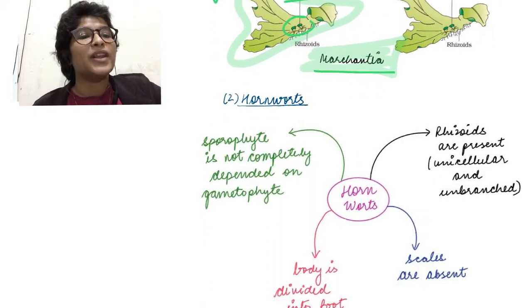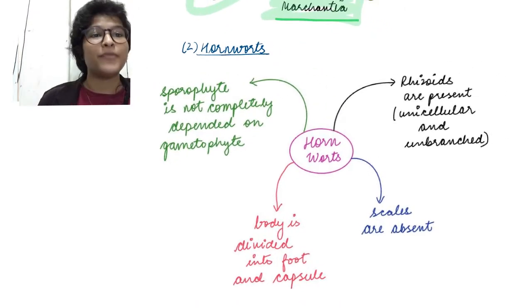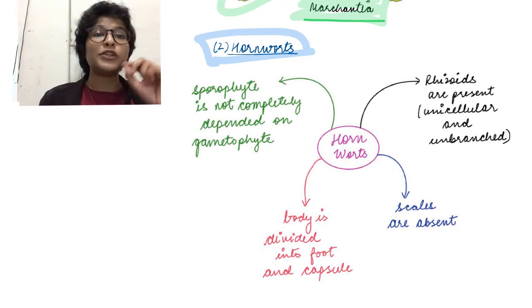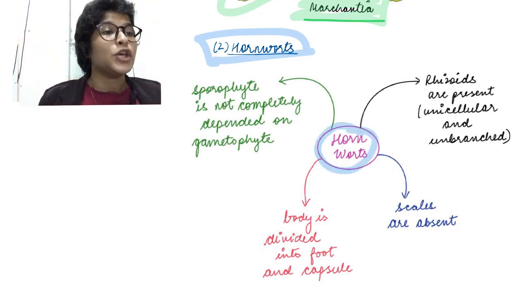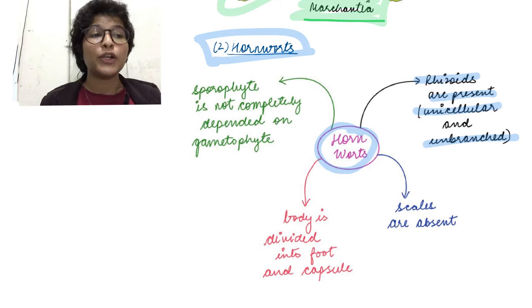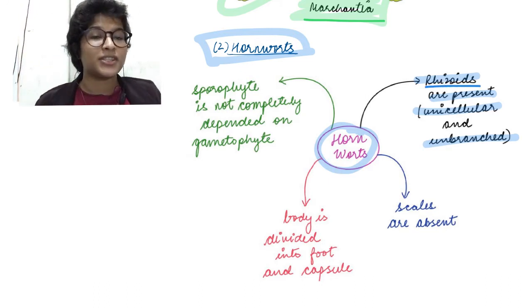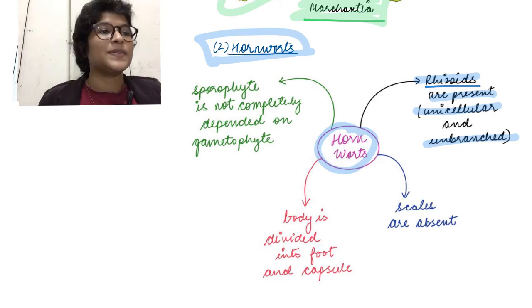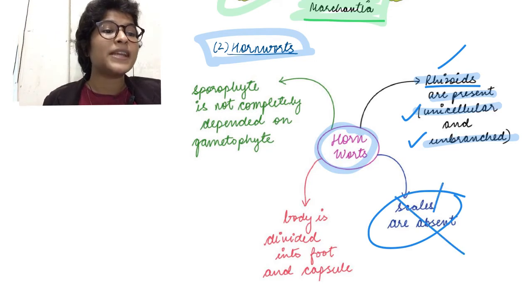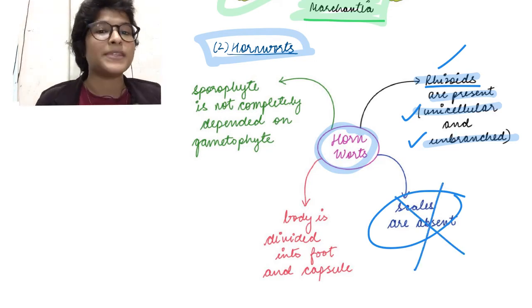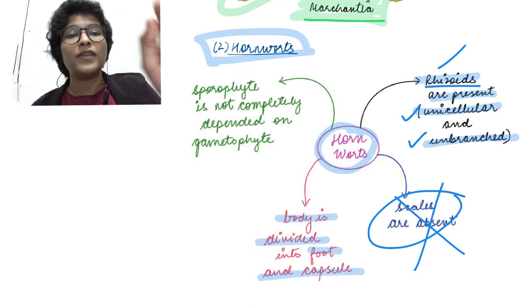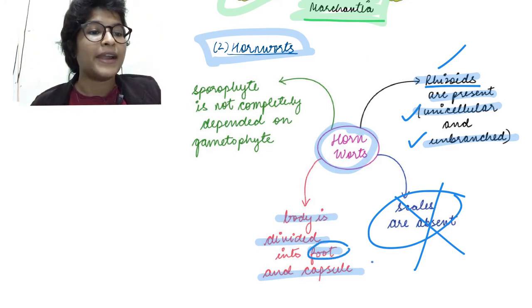Okay. Cool. So going on to the second important type of bryophytes, which are called hornworts. Let's look at the characteristics of hornworts. We see that rhizoids are present, which are unicellular and unbranched. Like I told you, rhizoids are basically those absorptive structures which attach the plant to their substrate. So these are present and they are unicellular and unbranched. Scales are absent in hornworts. Then the body is divided into foot and capsule. So the body has a foot and it has a capsule.